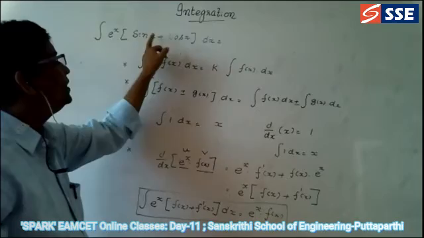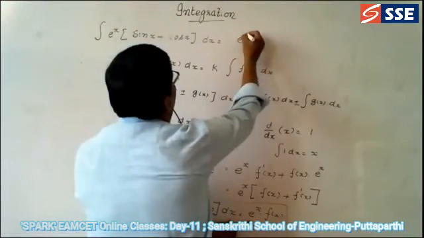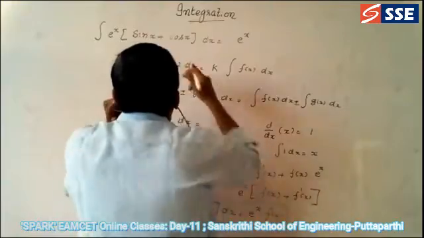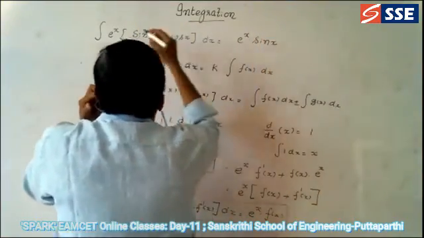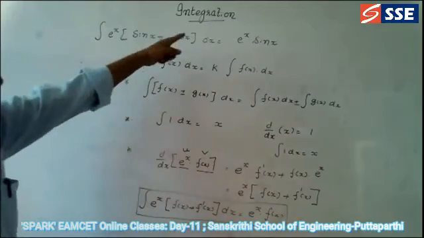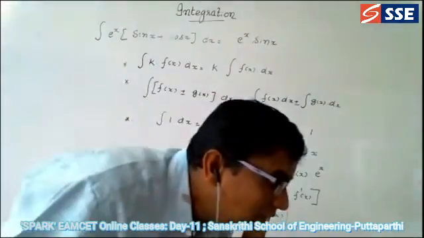So if its differentiation is present here, the answer automatically becomes e power x as it is into f of x. What is f of x? sin x. So the answer of this is e power x into sin x.